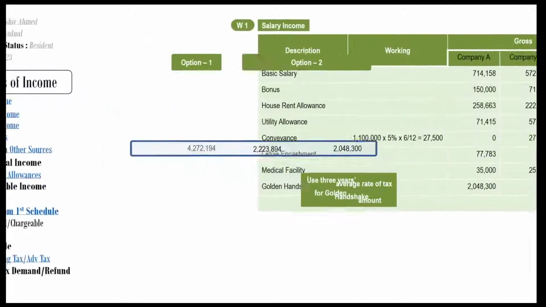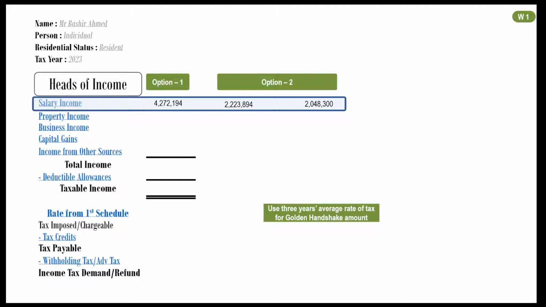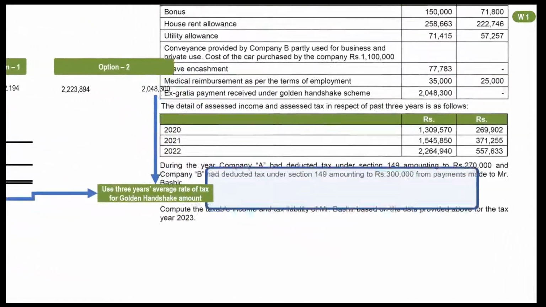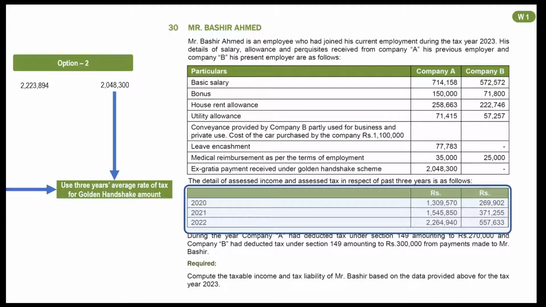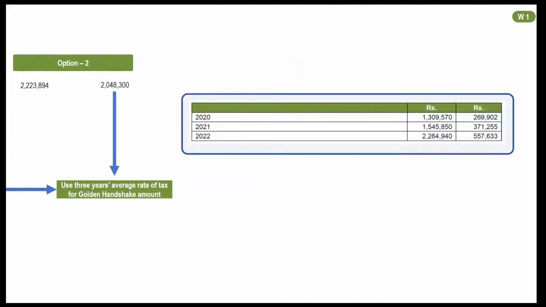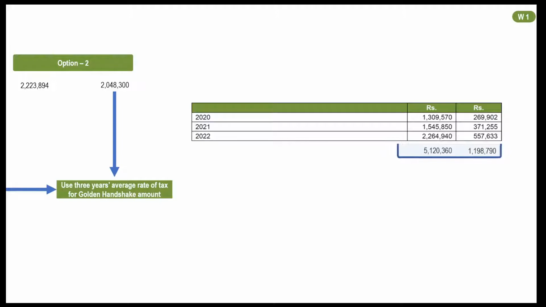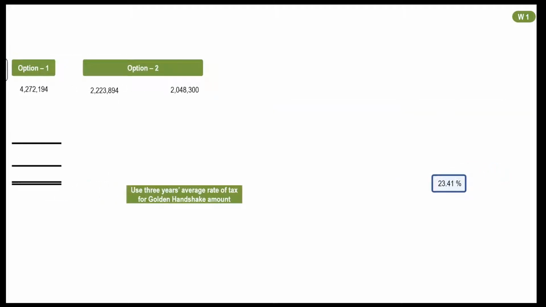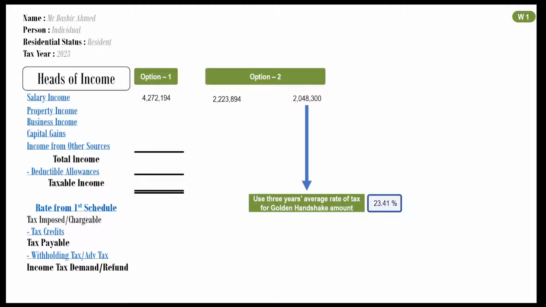We will first address golden handshake amount, for which 3 years average rate is to be used. Use information given in question. This table contains income and tax figures of past 3 years. Make its total. Now divide amount of tax by amount of income to get average rate of tax. The rate comes to 23.41%. This is 3 years average rate of tax. Golden handshake amount will be charged to tax at this rate. Multiply amount of golden handshake with this rate.